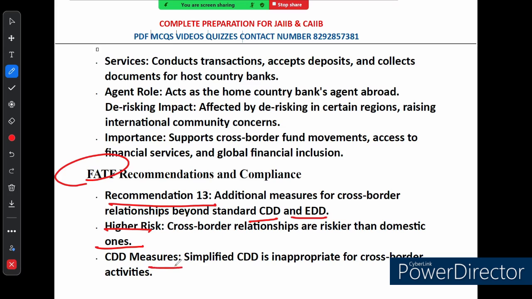Next point is finally when it comes to reporting and safeguards. Banks are required to report any transaction that exceeds a certain threshold. They also need to make sure that all information is shared securely, protecting both the bank and the customer. So this is about the CDD measures. In this slide we have talked about correspondent banking services, the role of agent, and the importance of relationship with the correspondent bank.